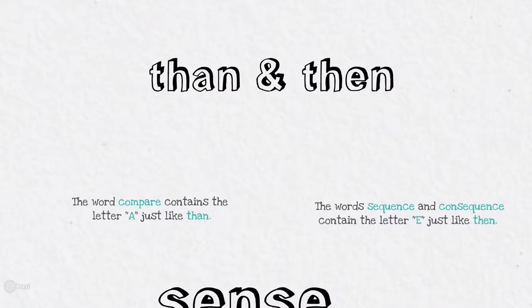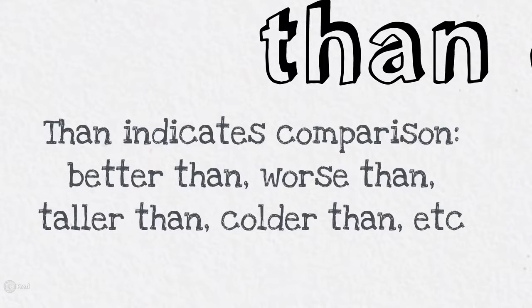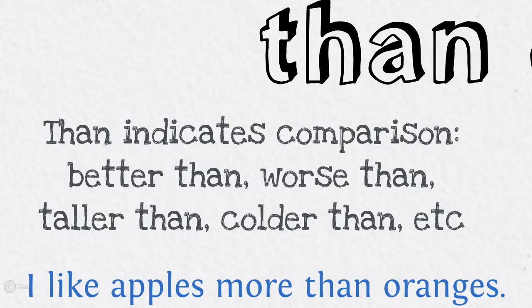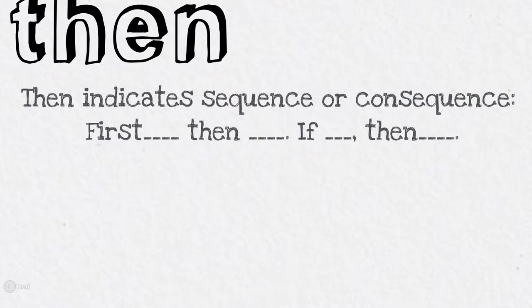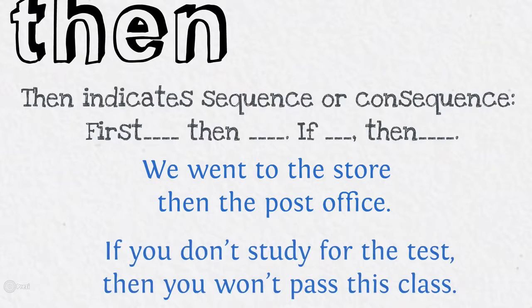Than and then. Than indicates comparison: better than, worse than, taller than, colder than, etc. I like apples more than oranges. Then indicates sequence or consequence. First blank, then blank. If blank, then blank. We went to the store, then the post office. If you don't study for the test, then you won't pass this class.